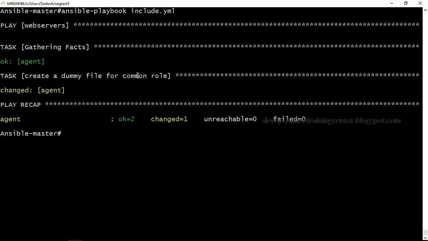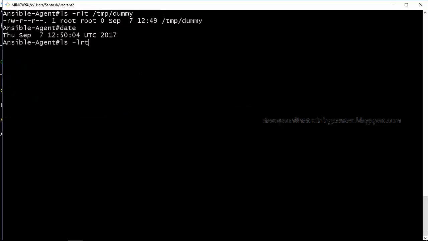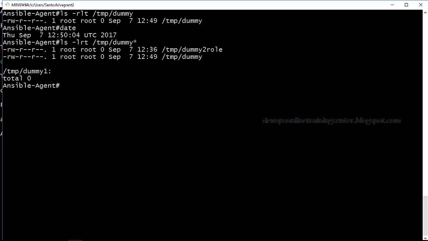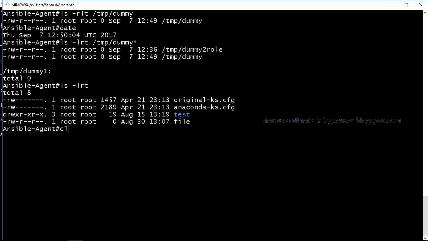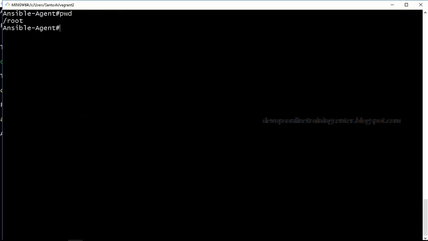Okay, so let us see what is happening. For temp dummy, let us give a star. A directory called temp dummy1 is created. If you just want to list the directories, what is the command? I just want to list the directories in temp.